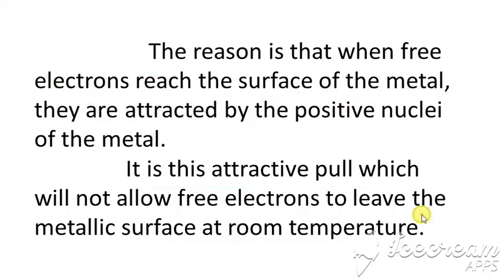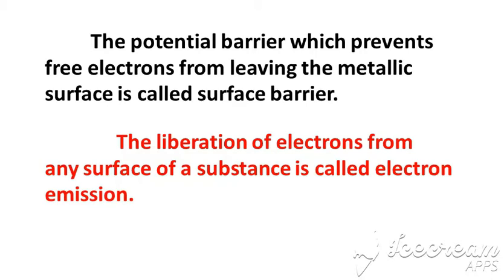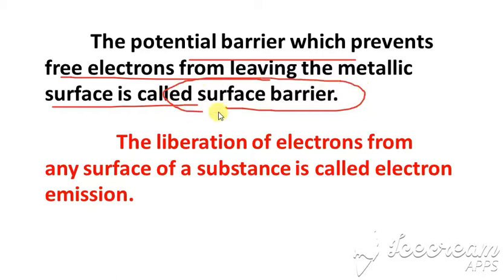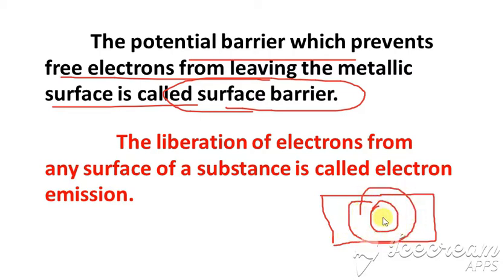The potential barrier which prevents the free electrons from leaving the metal surface is called the surface barrier. Here are the free electrons which are moving, and above this barrier these electrons will not be able to move.